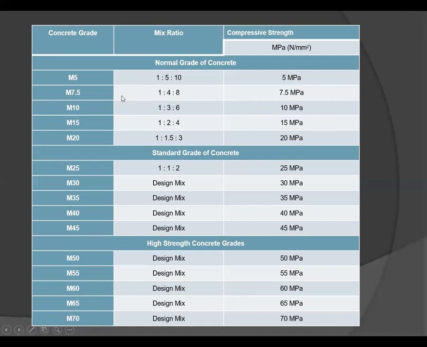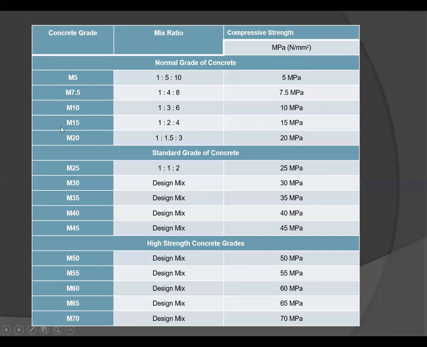Okay, so next for M7.5 grade of concrete, its mix ratio is 1:4:8, and its compressive strength after 28 days is 7.5 MPa. Then for M10 grade, mix ratio is 1:3:6. Its compressive strength after 28 days is 10 MPa. That means M means the mix, and the suffix 10 means the compressive strength after 28 days, and it is measured in Newton per mm square.